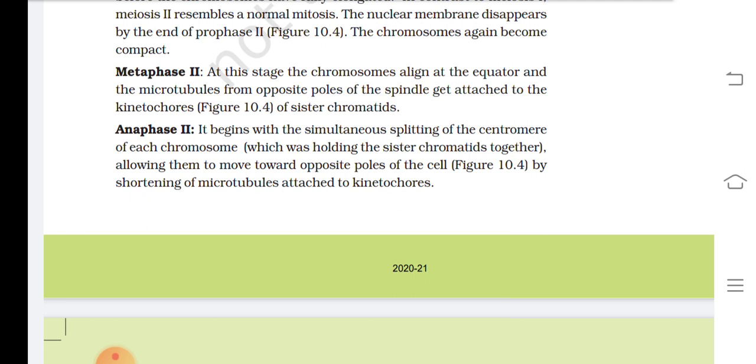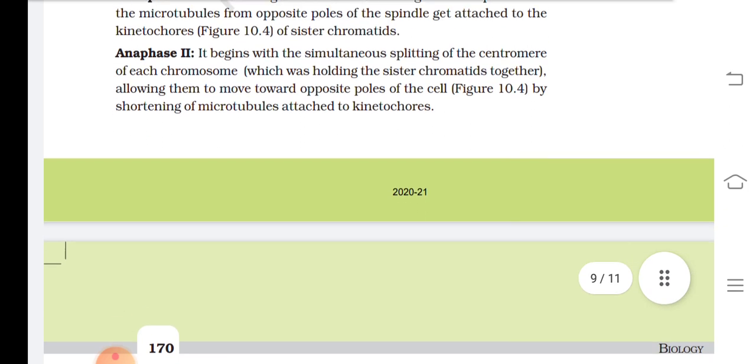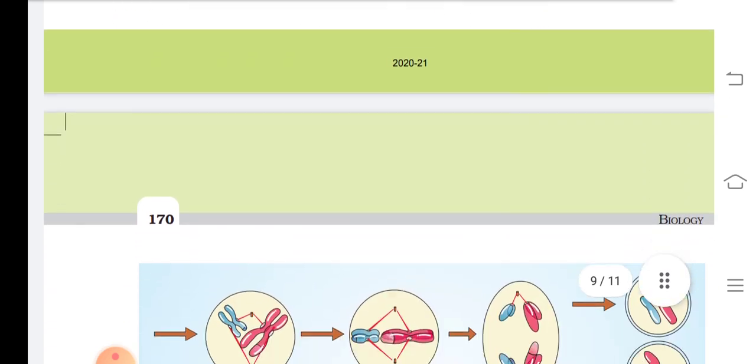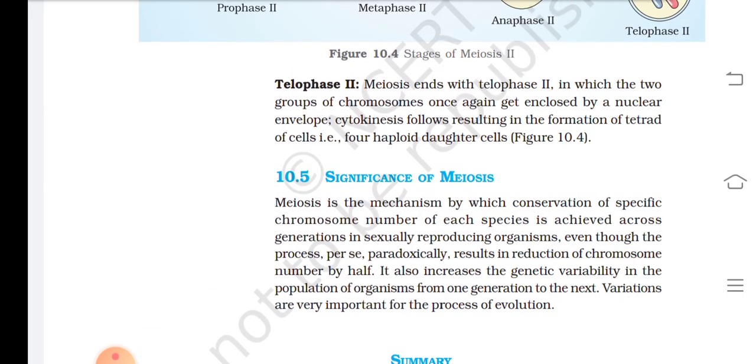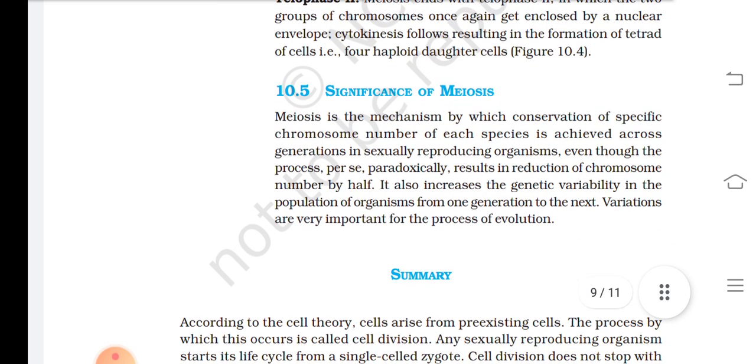Anaphase 2. It begins with the simultaneous splitting of the centromere of each chromosome, allowing them to move to opposite poles of the cell by shortening of microtubules attached to the kinetochore. Telophase 2. Meiosis ends with telophase 2, in which the two groups of chromosomes once again get enclosed by a nuclear envelope. Cytokinesis follows, resulting in the formation of a tetrad of cells, that is, four haploid daughter cells.